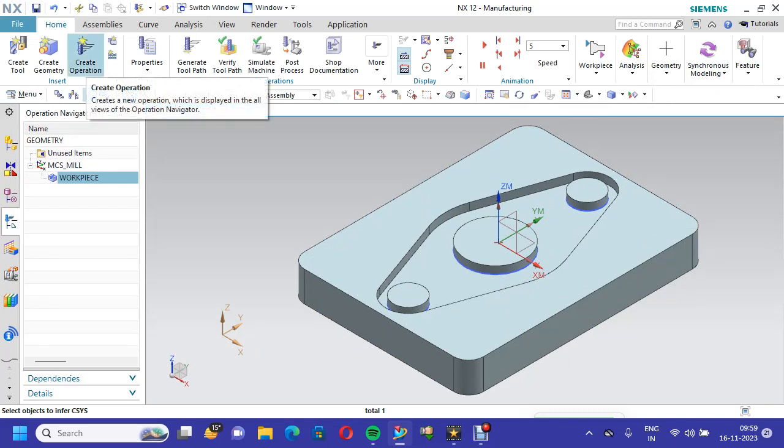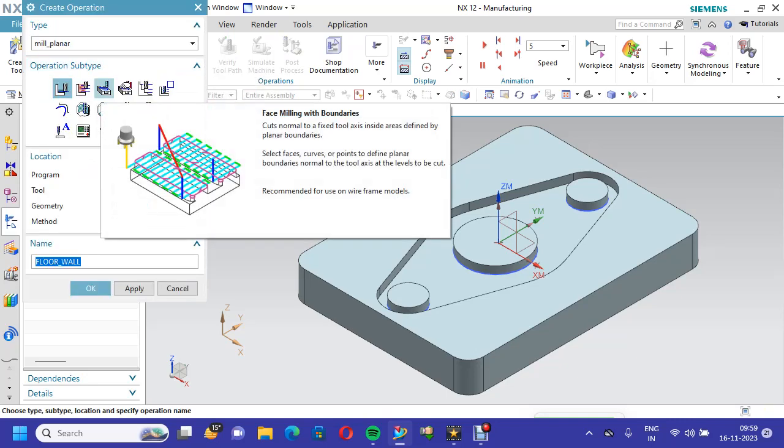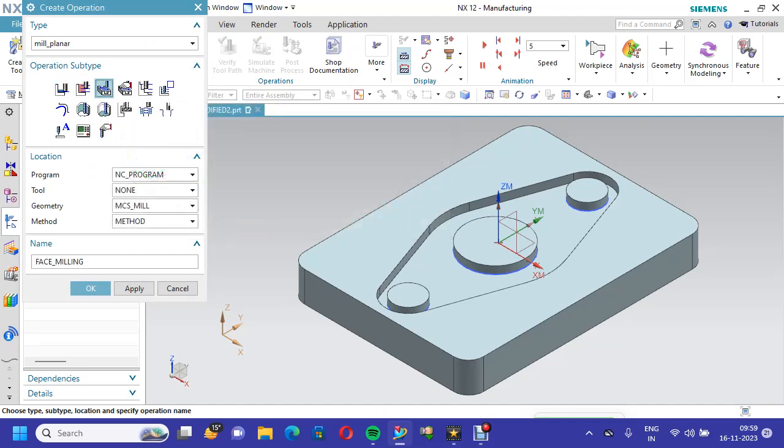Now we will go for create operation. Go to face milling with boundaries. In the program, we can go for program, tool. Here we have to select the tool. Under MCS mill, we have to go for workpiece and method. Directly we can go for finishing.